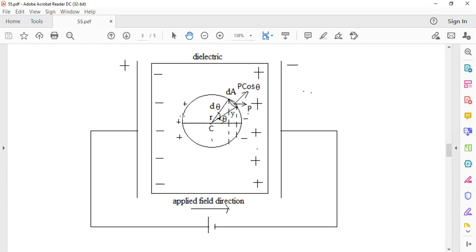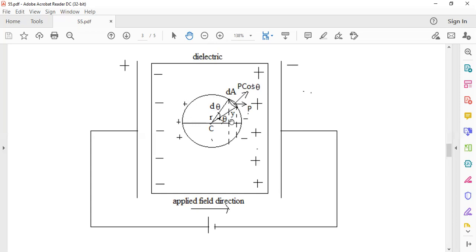Then what remains? You will have a cavity. On the surface of this cavity, there will be charges: this side plus charges and this side minus charges. These charges contribute one more field, that is the third field.